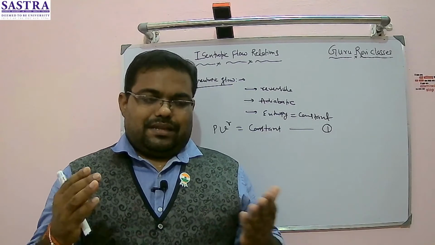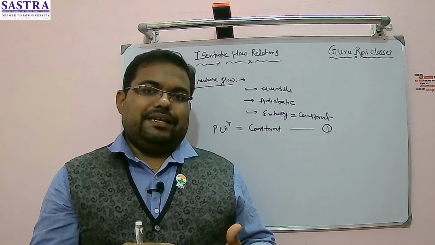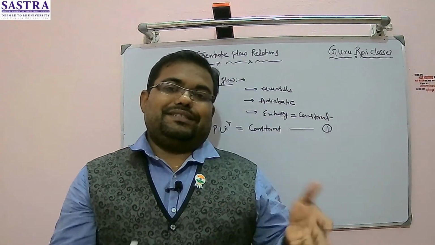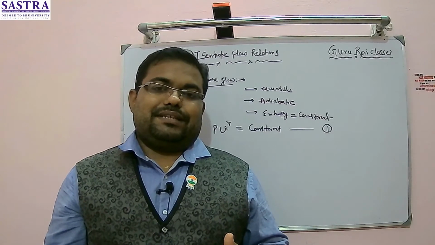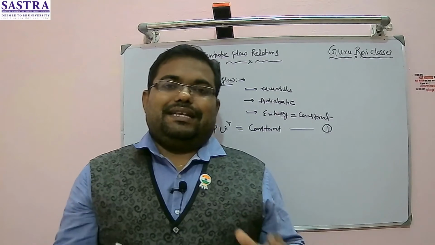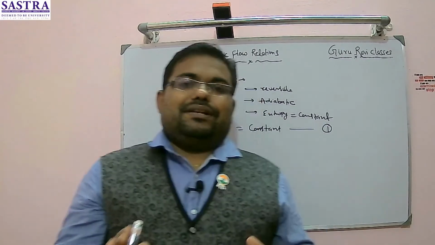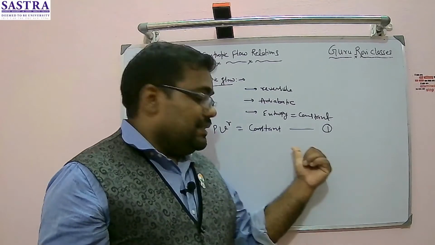That means if it has started with 20 kilojoule of energy from one point and reached a second point where its energy is only 10 kilojoule, now if I change the direction to the reverse direction, it will again regain the 20 kilojoule without any loss of energy, and such a process is known as an isentropic process. So this is given by this equation.